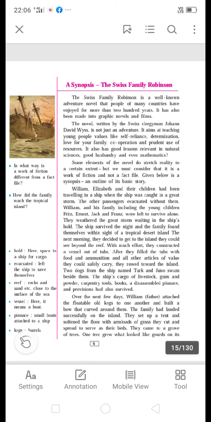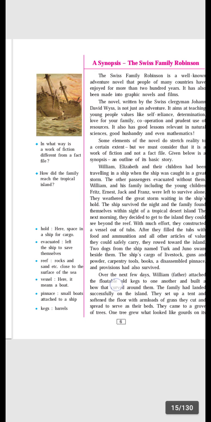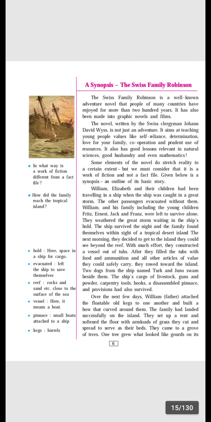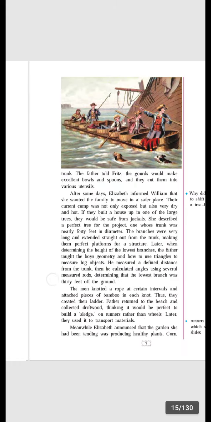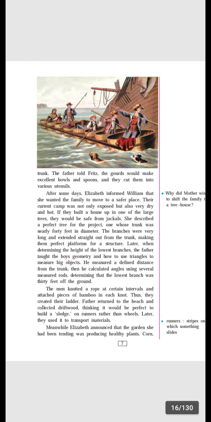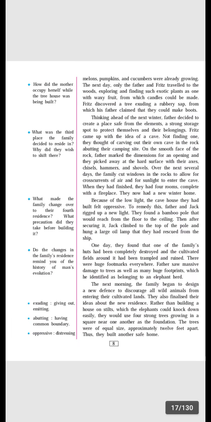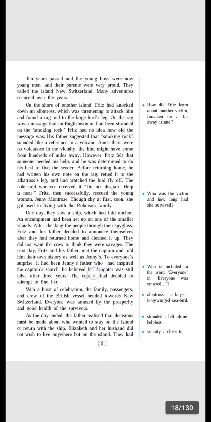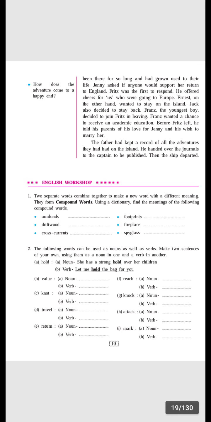How many questions are there? See, on page number 6, there are 2 questions you have to solve in your notebook. Then on the next page, there is one question. Then on the next page, page number 8, there are 4 questions, and on this page there are 2 questions, and one more question on page number 10. You have to write these questions in your notebook.